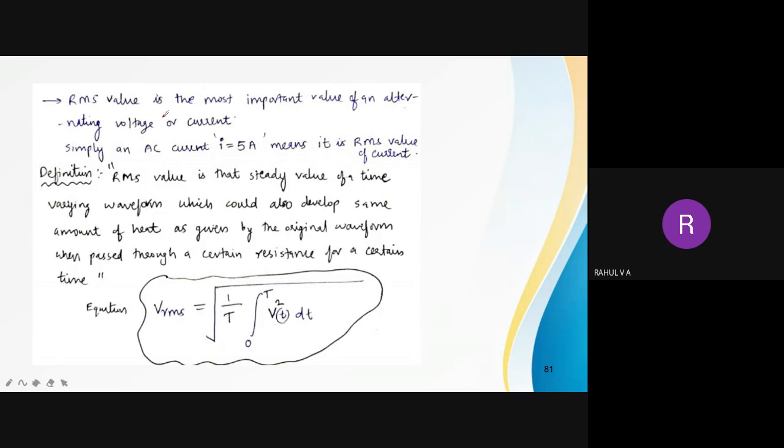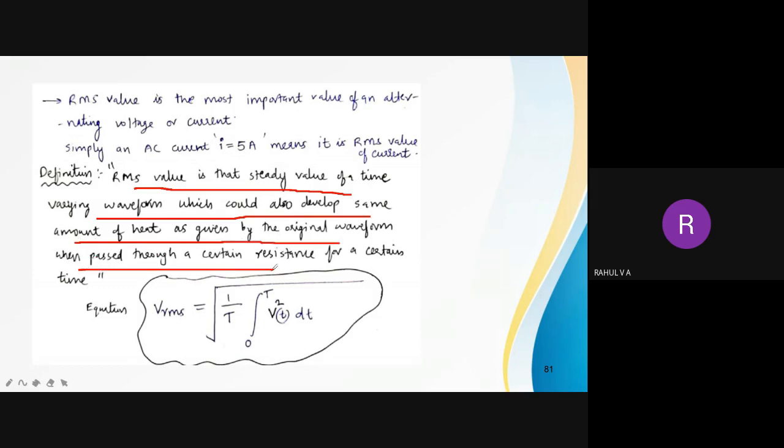Okay, RMS value is the steady value of a time varying waveform which could also develop the same amount of heat as given by the original waveform when passed through a certain resistance for a certain time. Okay, you just define it like this. RMS is the root mean square value. It will do the same work as the same amount of DC value or DC magnitude does.